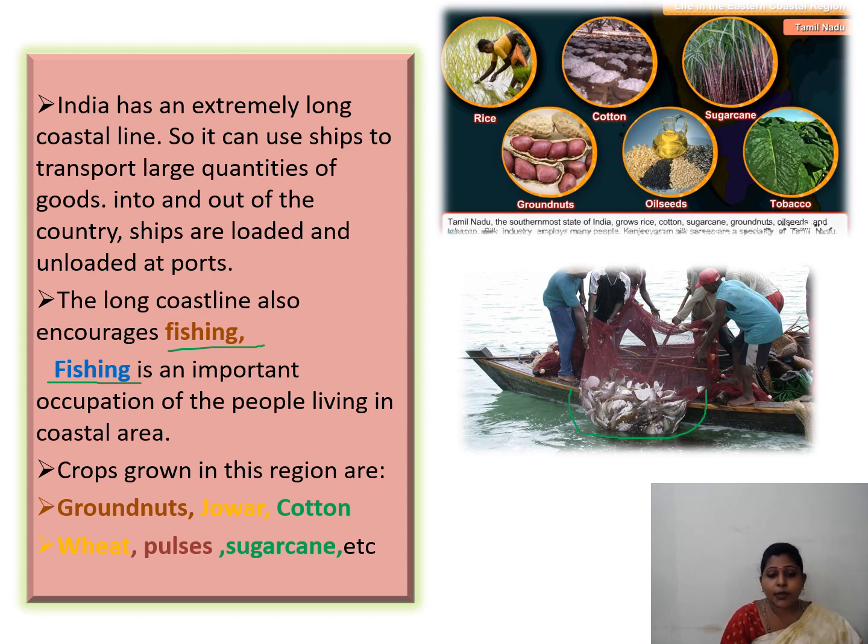Crops grown in this region, as you can see in this picture, are groundnut, rice, cotton, oil seeds, sugarcane, tobacco, pulses, etc.